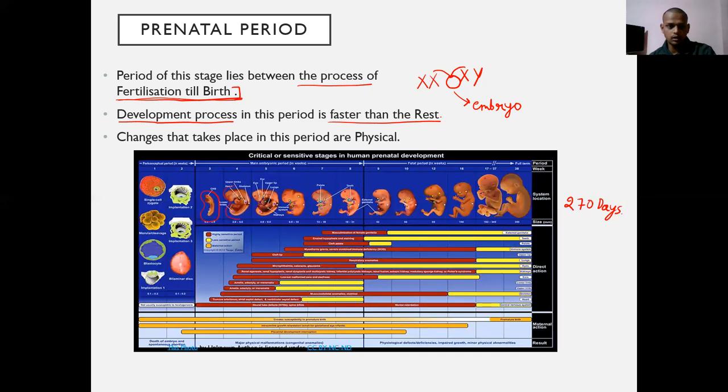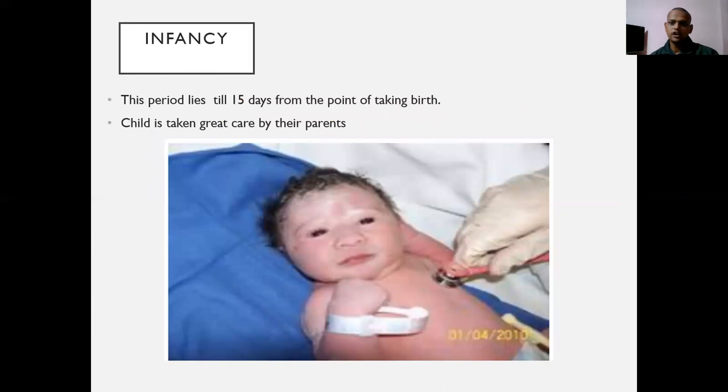Let's go to the next stage. This stage is called infancy. This period lies till 15 days after taking birth.